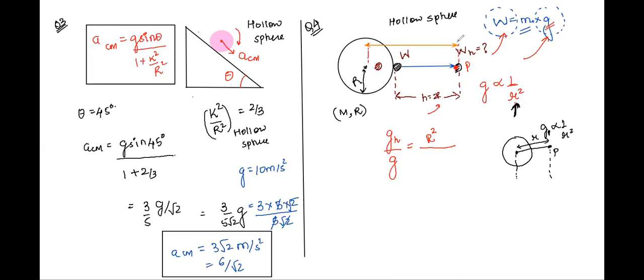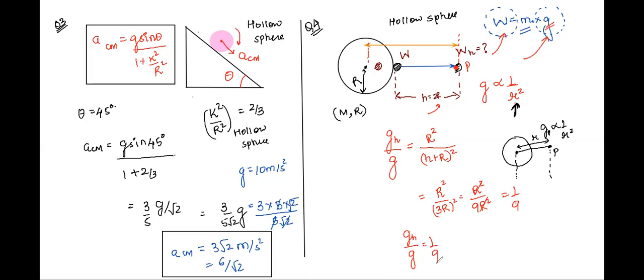So we will have (H plus R) whole square in the denominator. Tell me, what is the value of H? H is 2R, so the numerator becomes 9R square. 2R plus R is 3R, so 3R whole square. So this is giving me R square by 9R square. R square gets cancelled, so I have 1 by 9. So I have GH upon G is equal to 1 by 9.